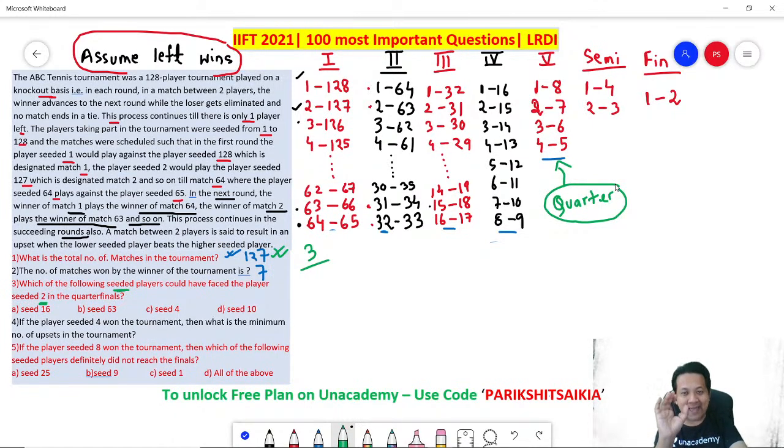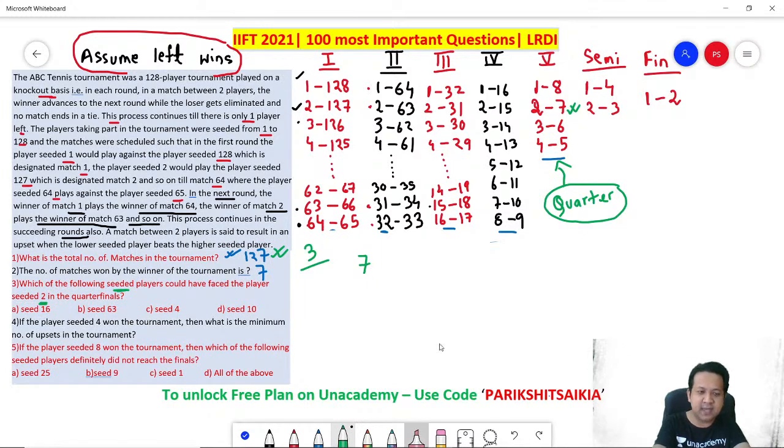Remember, my scenario is one of the many scenarios. In my scenario, the answer is 7. So definitely 7 can be playing against rank 2. That's one of the many scenarios. Or the other scenario could be anyone who faced 7 in the previous rounds can be playing 2 in the quarterfinals. Do you agree? What am I trying to say?